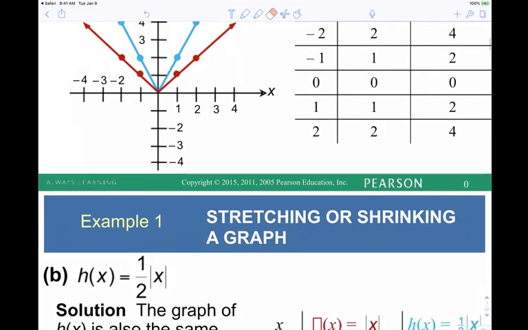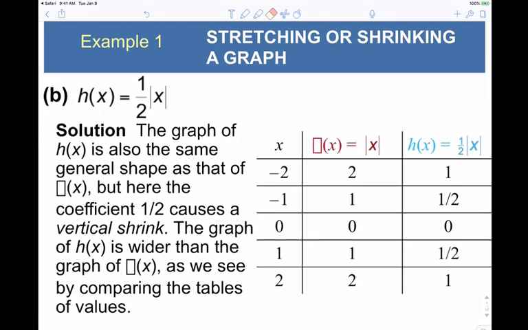All right, so this is the next one, right? So notice, we're doing a manipulation. What's the basic function, first of all? Absolute value, right? The basic function is absolute value. So what's the basic shape? It's still a V. Now, notice, the last time, we multiplied the outside by a number larger than 1, and it was a vertical stretch. So intuitively, if we multiply the outside by a number that's less than 1, what should happen?